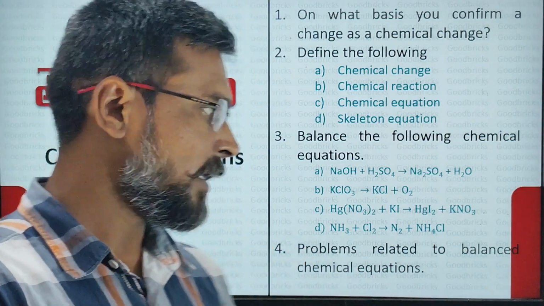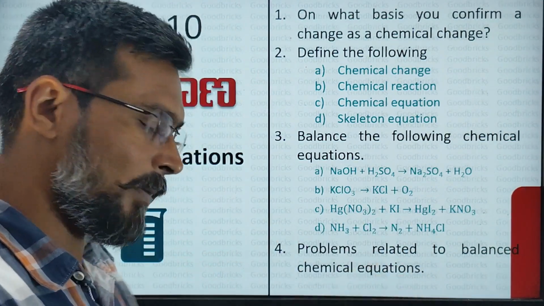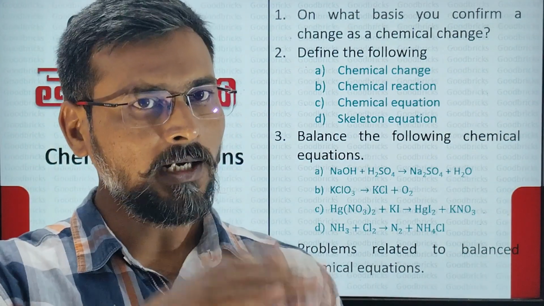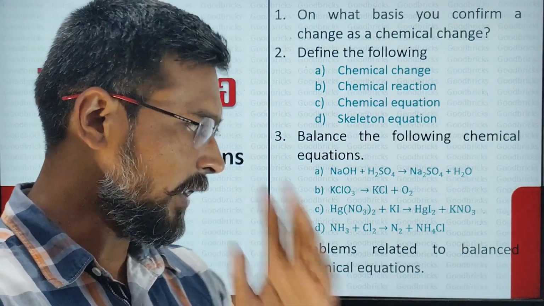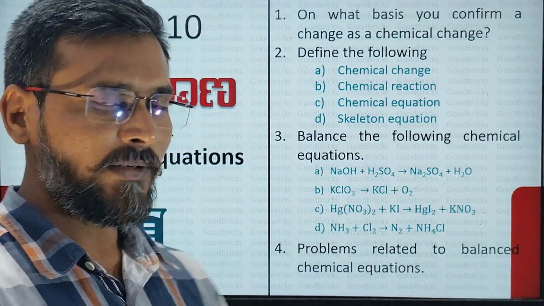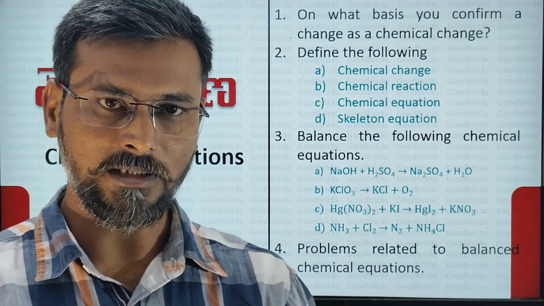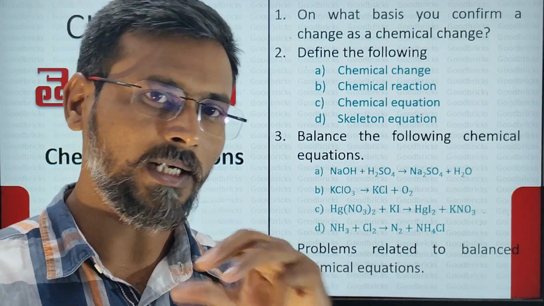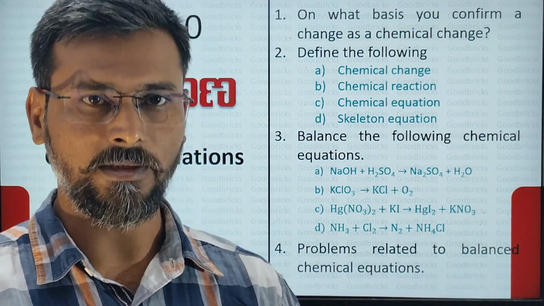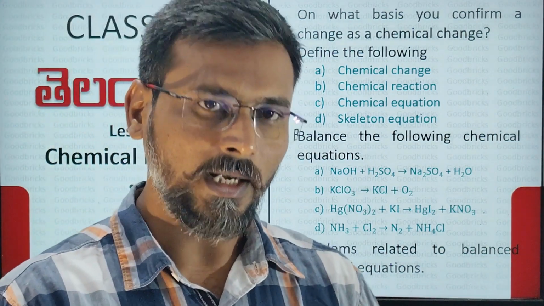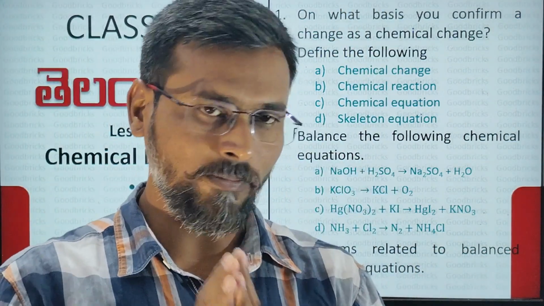Then based on balanced chemical equations, in your textbook they have given 2 problems as examples, and in the improve your learning questions also they have given 2-3 problems. So finally, based on chemical equations, after balancing, we have to solve mass relationship and mass-mole relationship problems. So this is the fourth topic or fourth important question, and this is a very small lesson, and these are only most important questions.